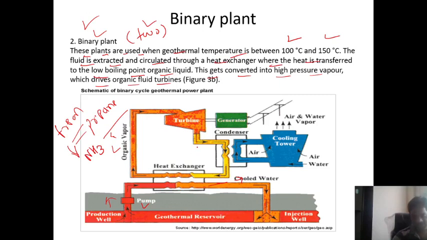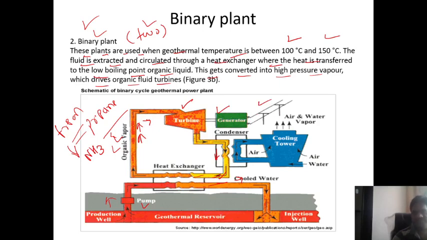So if you observe, there is this cycle. Through this pipeline, the organic fluid is circulated. This organic fluid absorbs the heat from this geothermal liquid and is converted into steam, and then this steam is utilized to strike the turbines. The turbine rotates and the turbine is connected with the generator, and the generator produces the electricity.